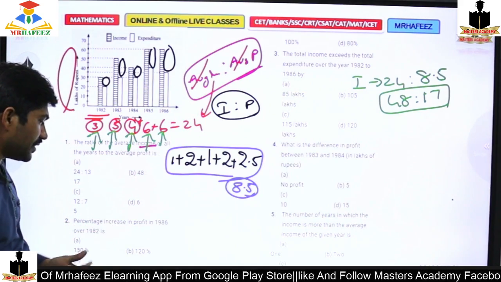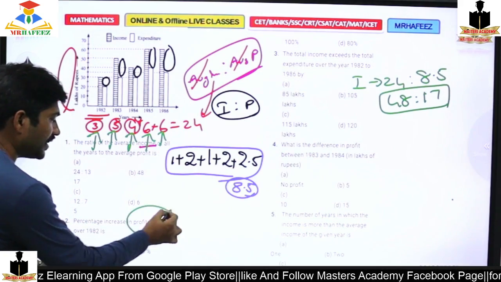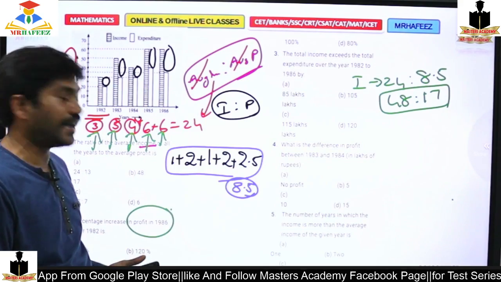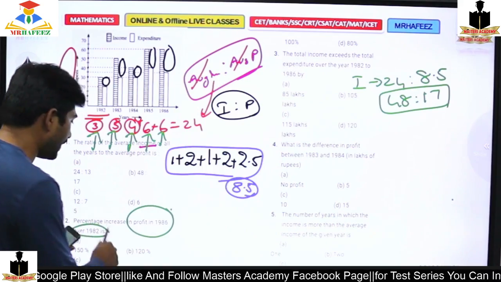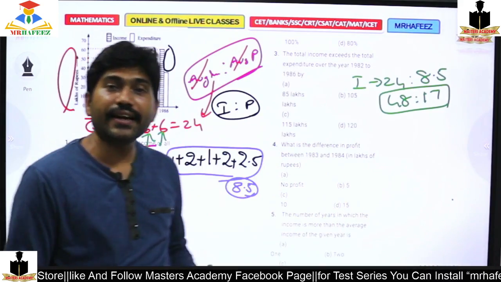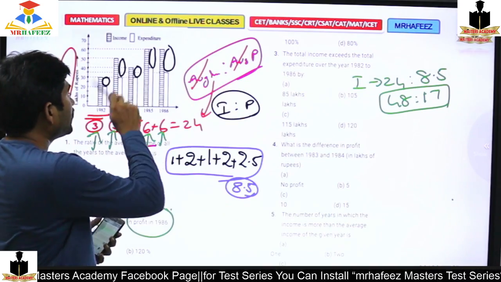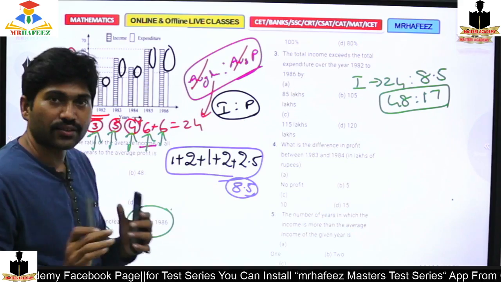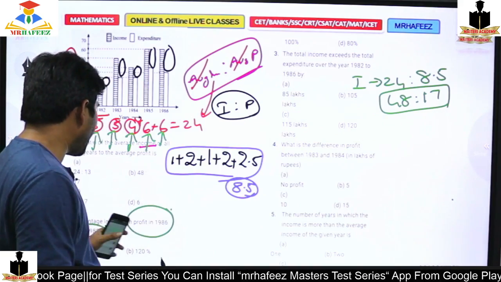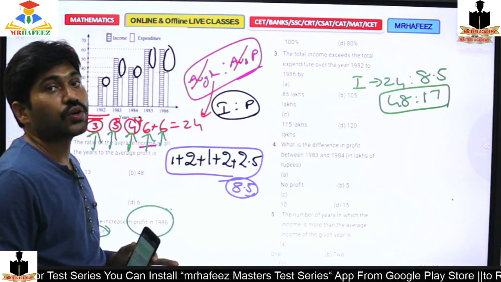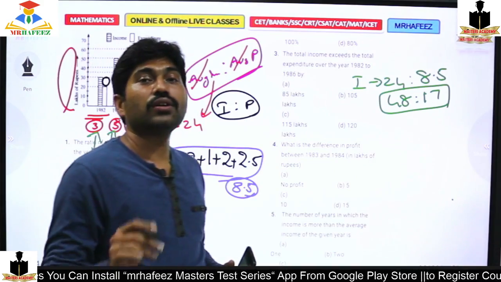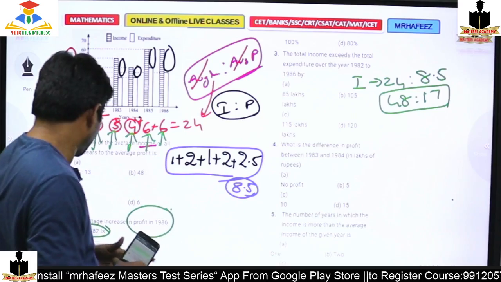Percentage increase in the profit, 1986 over 1982. Over 1982 in the sense, from the beginning to the ending. Only the profit. So you should be able to know the profit percentages, right?